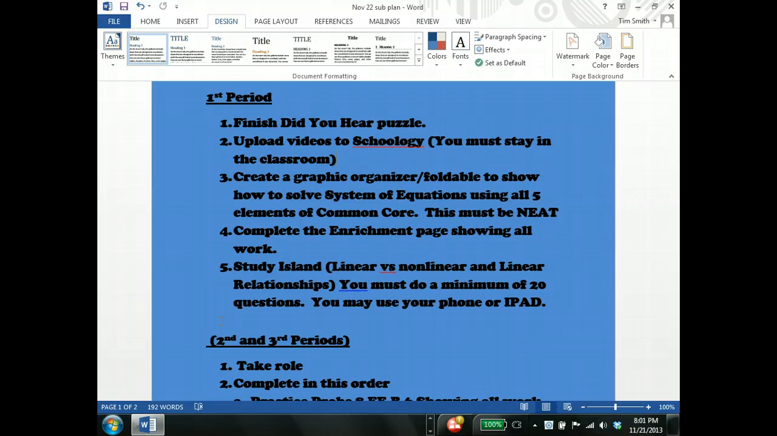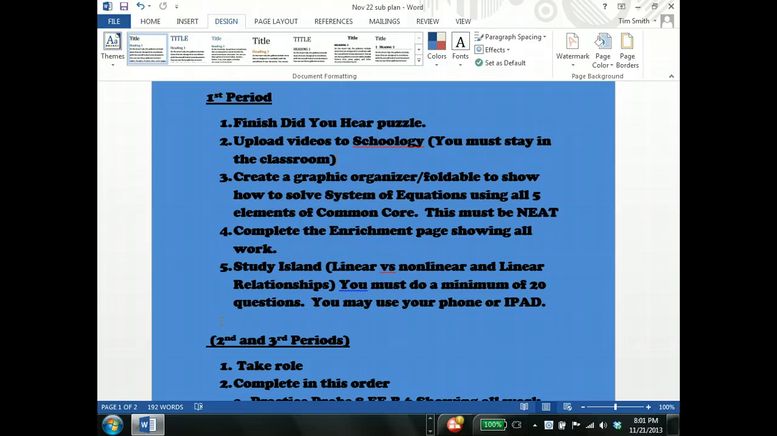And when I say all 5 elements, guys, I'm giving you some options here. Again, it can be a foldable, graphic organizer of some sort. Assume that I knew nothing about system of equations, and you have to teach me. So after that, you're going to complete the enrichment page. It's 6-1. It's a little task for you for some higher order thinking.